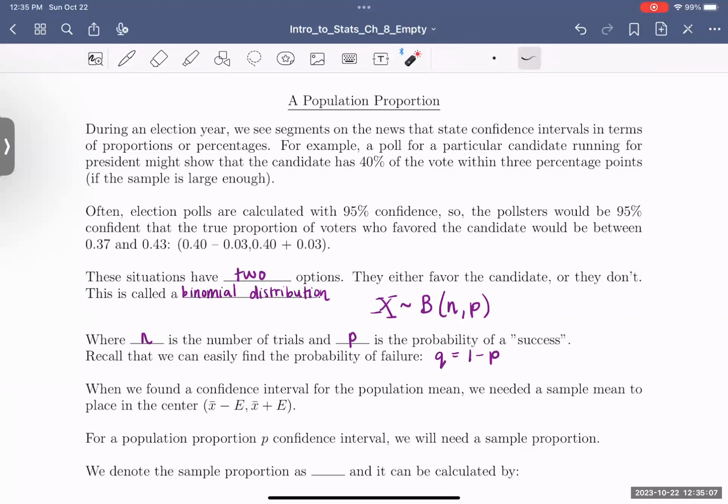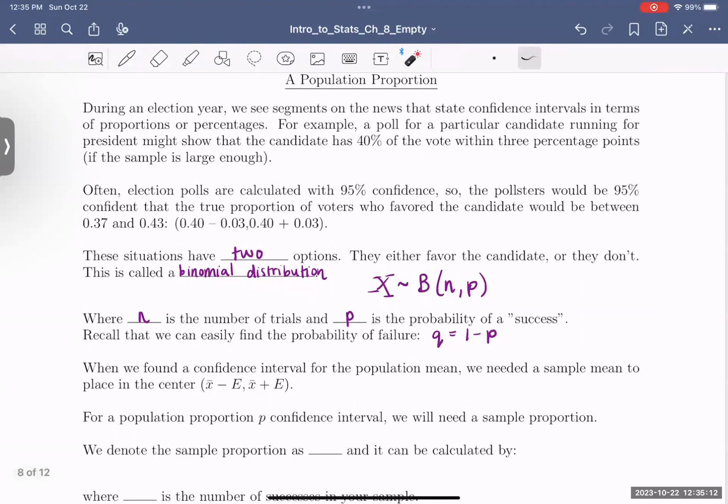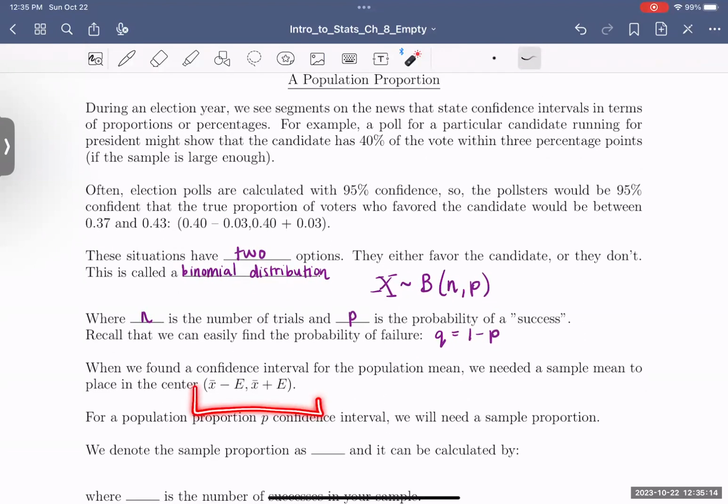Like I said, it is similar, not just a little, to when we did a confidence interval for the population mean: x bar minus E to x bar plus E, where we use the sample mean as the middle.